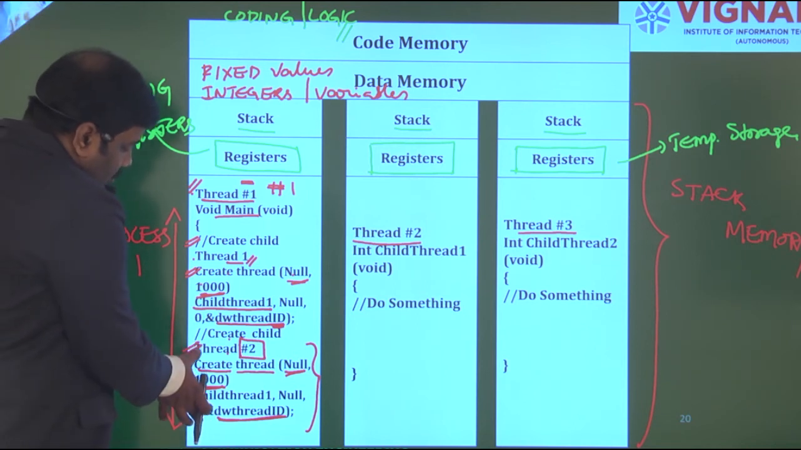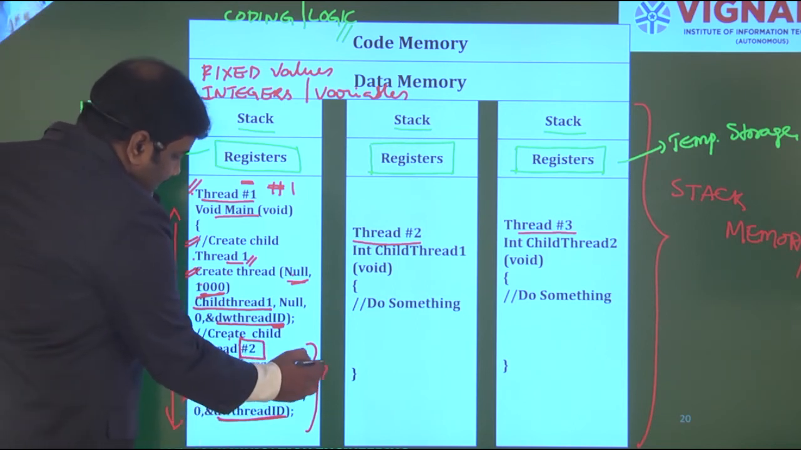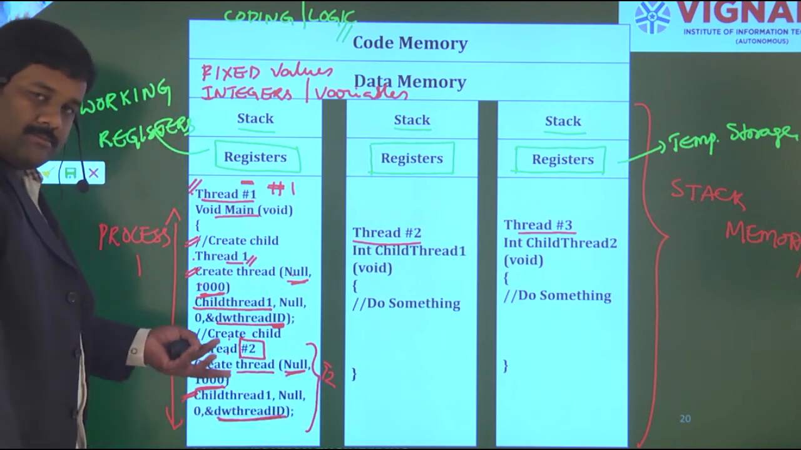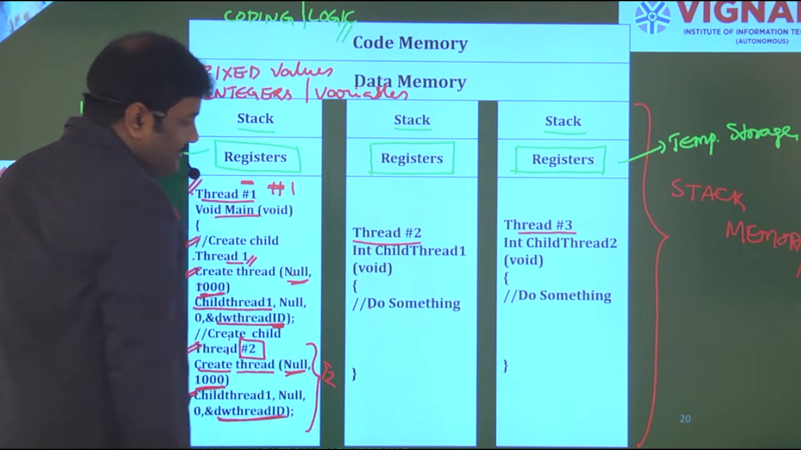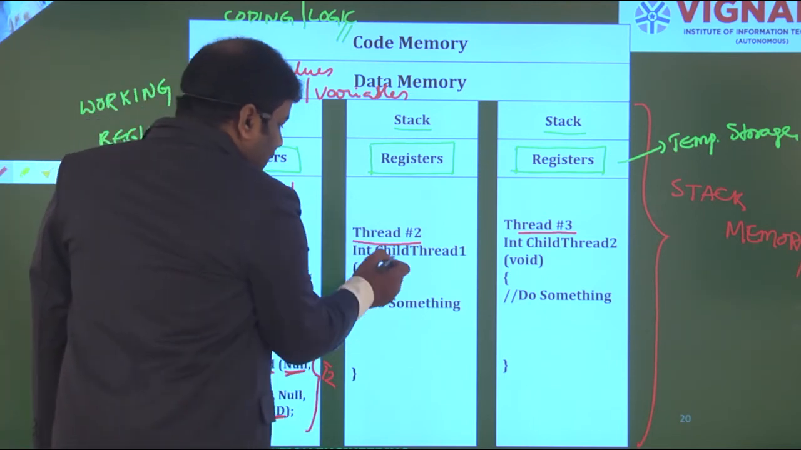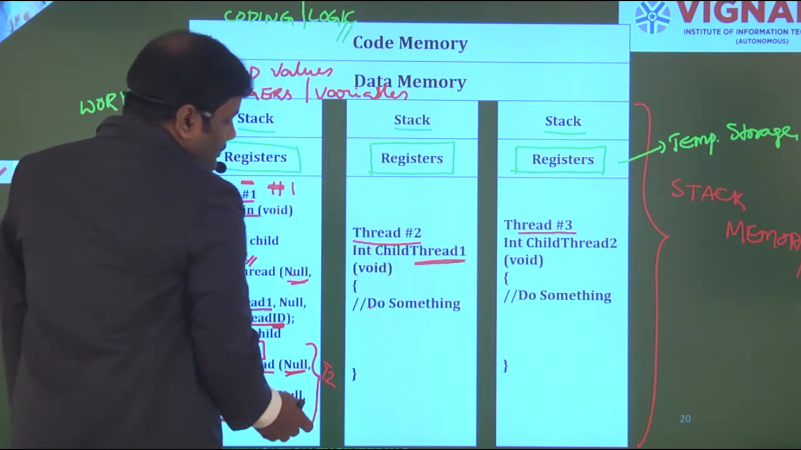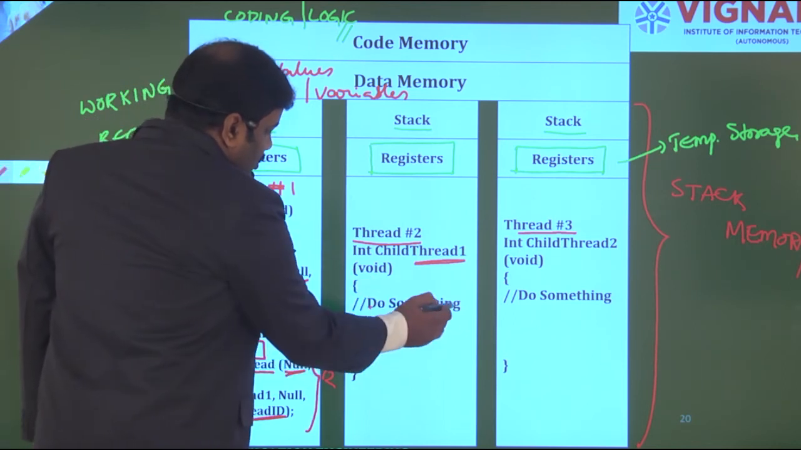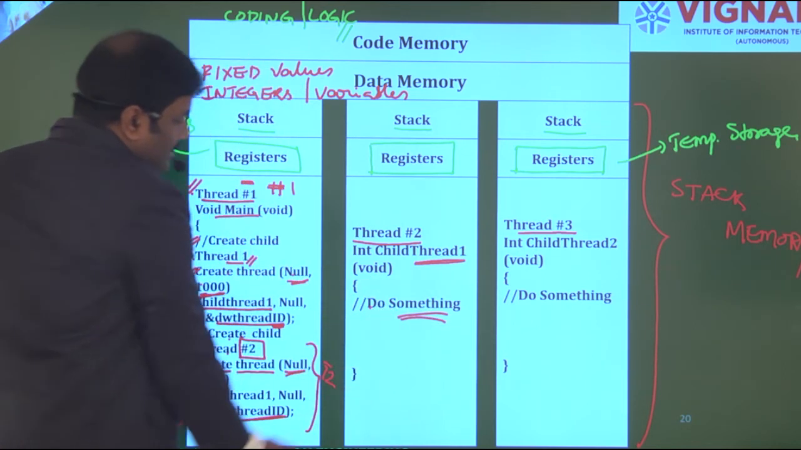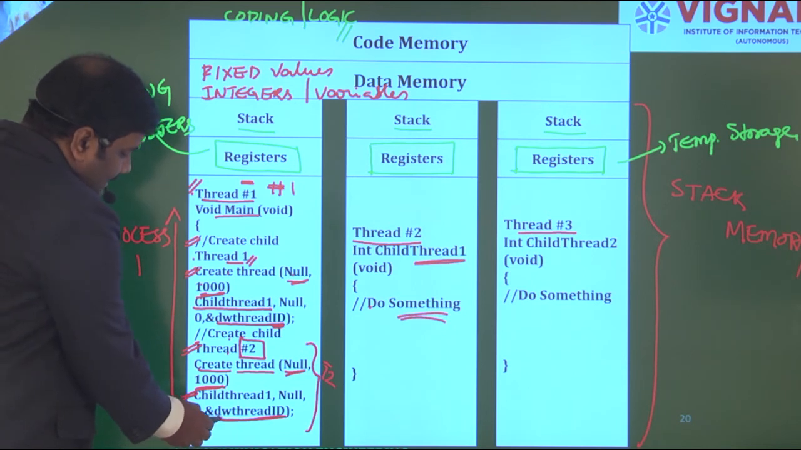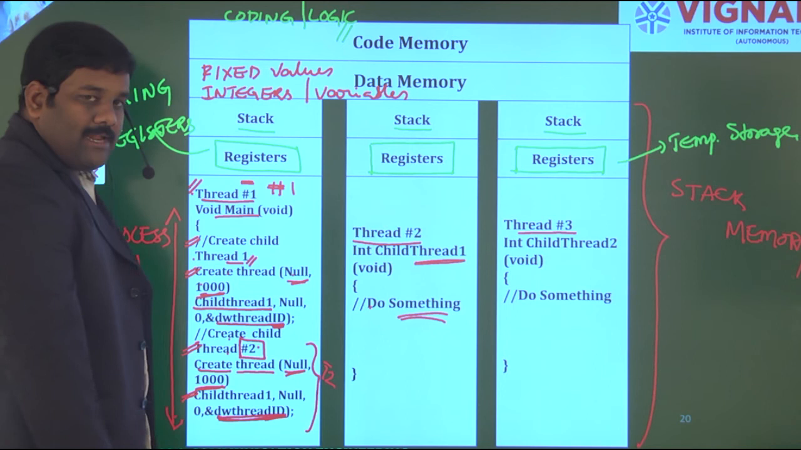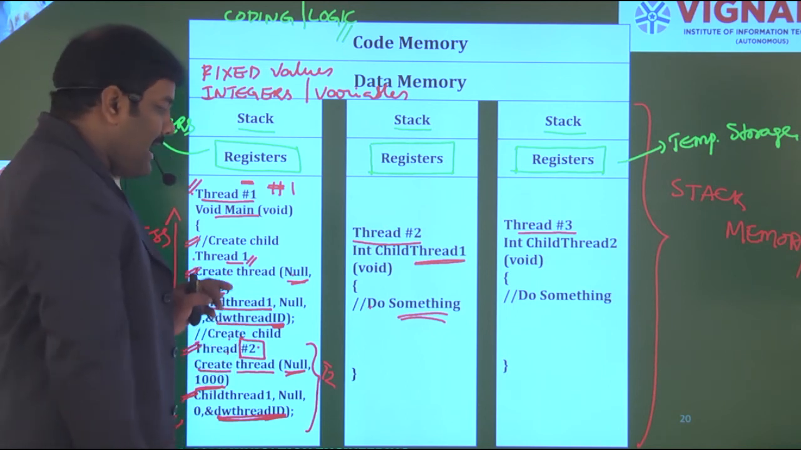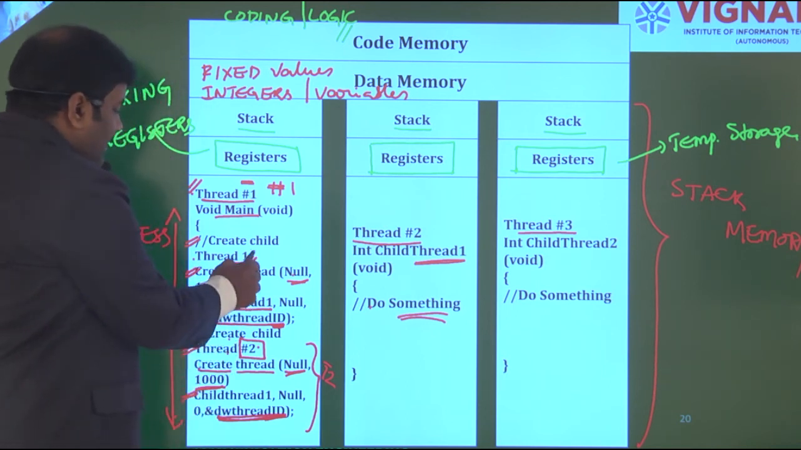So for these 2 threads, I need to declare thread 2 as a separate program. The same program has to be mentioned over here itself. So thread 2 is child thread 1, and it has to do something. What is that something? It has to read the ID of this one, and the corresponding ID memory location has to be refilled with thread 1.